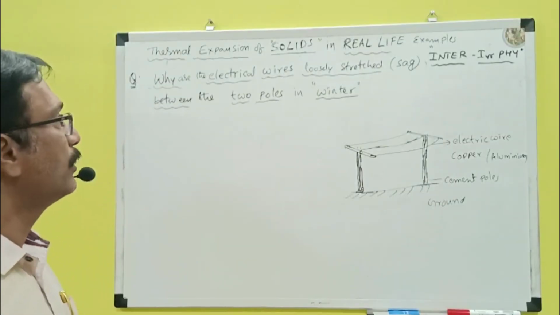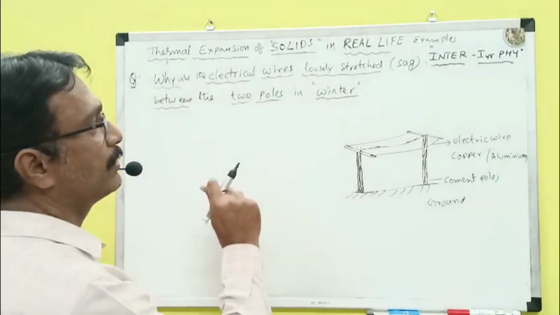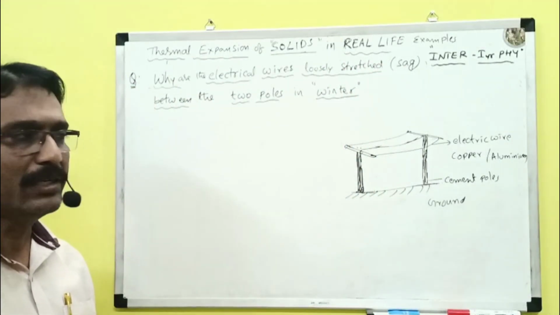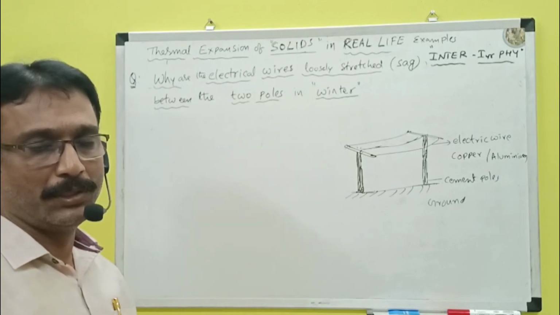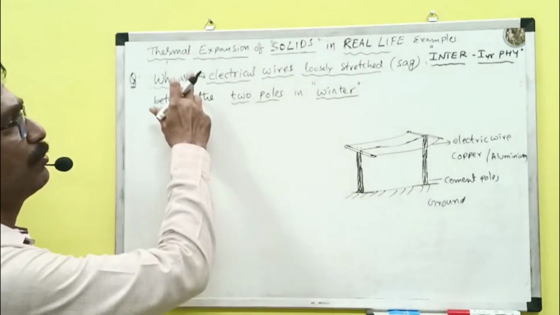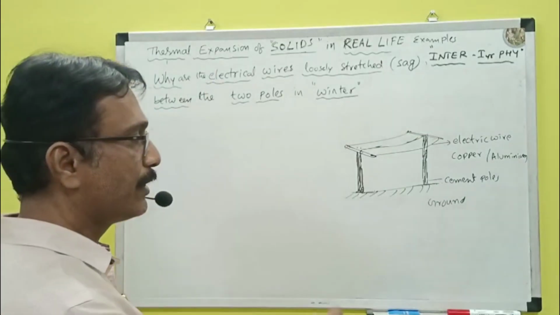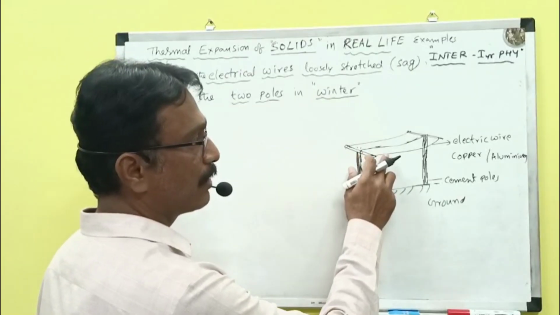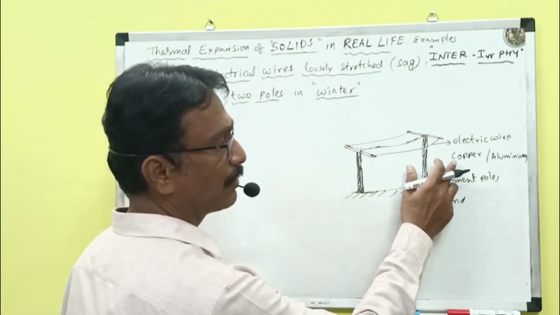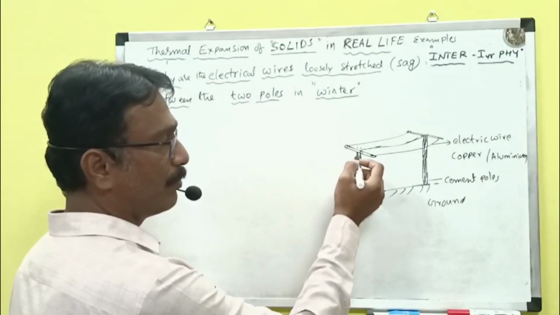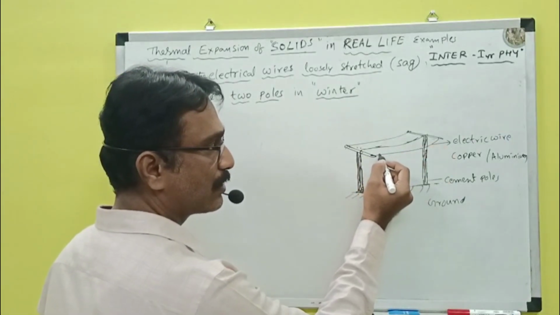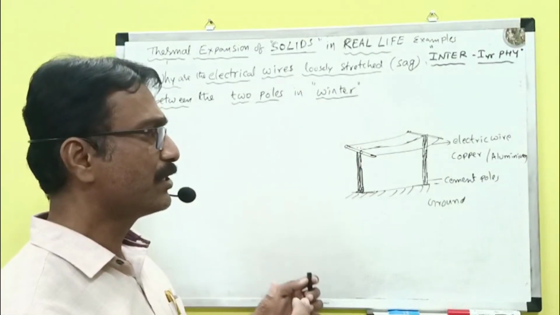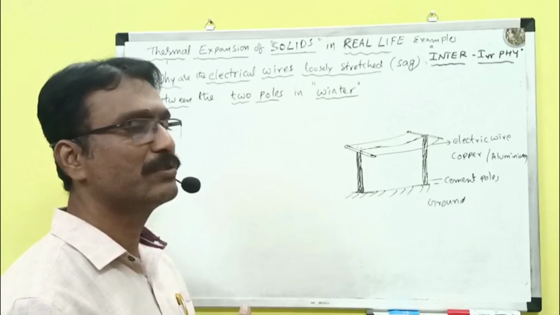Next real life example. Why are electrical wires loosely stretched, sagging between the two poles, especially in winter? This is the question, and it is also based on the application of the thermal expansion of solids. Now we can see in this figure, there are two cement poles, and these are the electrical wires, made with copper or aluminium. Between these two poles, the electrical wires are loosely stretched, particularly in the winter. If it is tightly fixed, what will happen? If it is loosely stretched, what will happen?